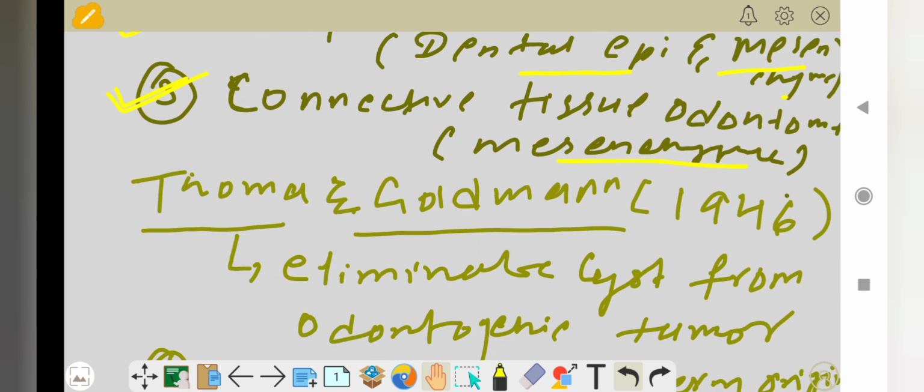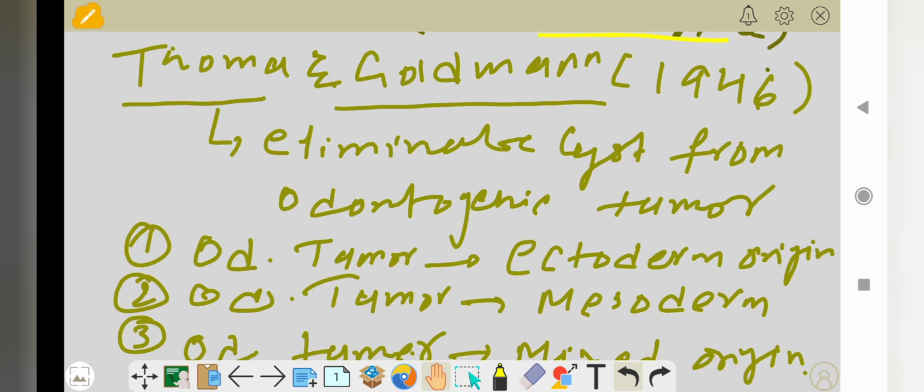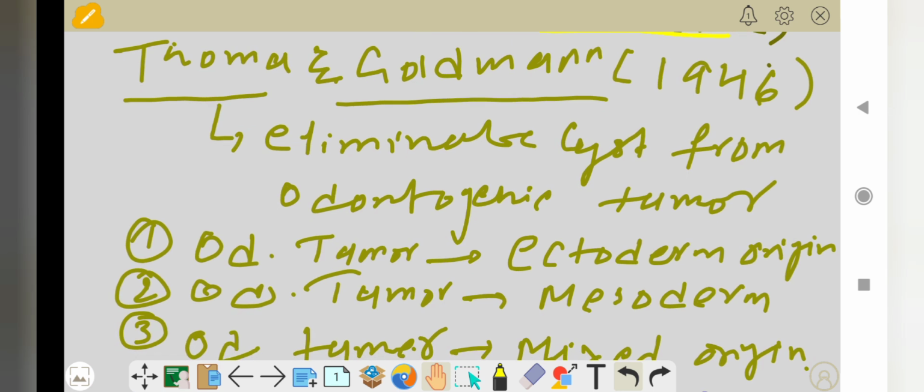The next classification was given by Thoma and Goldman in 1946. They eliminated the cyst from the odontogenic tumor. They eliminated the odontogenic cyst from the odontogenic tumor. They thought these two are different entities.